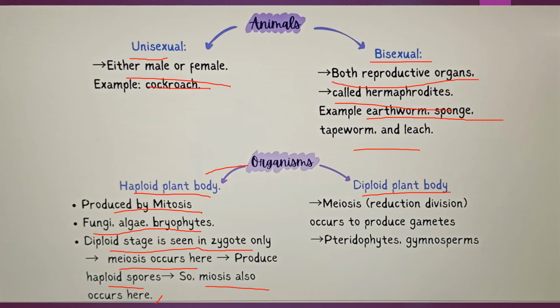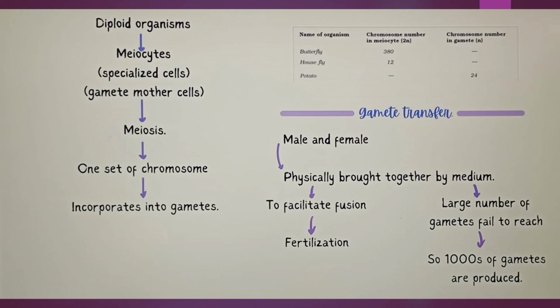Okay, then in a diploid body, meiosis happens. Meiosis is reduction division, which occurs to produce gametes. Examples are pteridophytes and gymnosperms. Next, in a diploid organism, meiocytes are specialized cells. By meiocytes, gamete mother cells, which are specialized cells, are produced. Then meiosis happens. One set of chromosomes is formed, then incorporated into gametes.